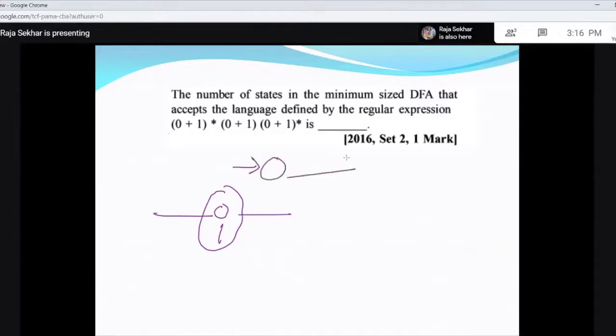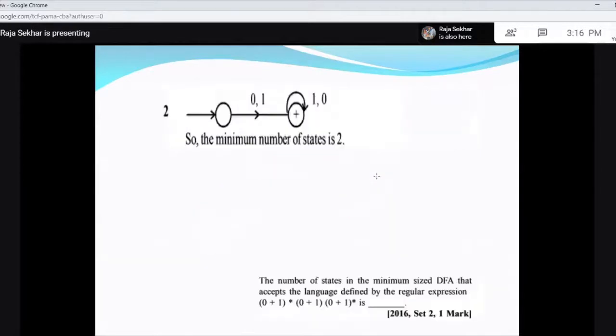If you get a single 0 or single 1, then after that you can have anything. So what you require is to remember only 1 bit. It can be anywhere. So this is your initial state and this is your final state. So how many do you require? 2 states for the minimum state DFA. Less than that is not possible.